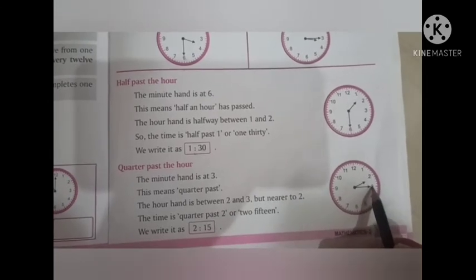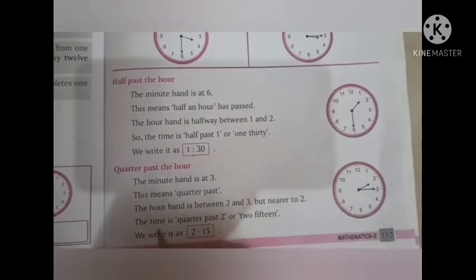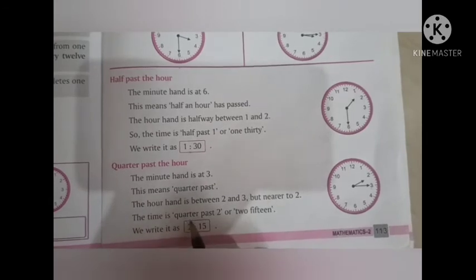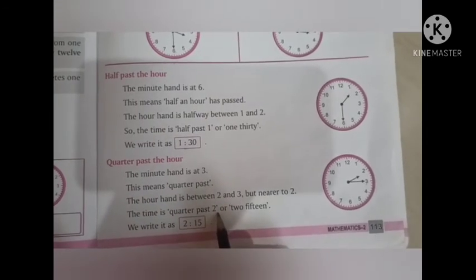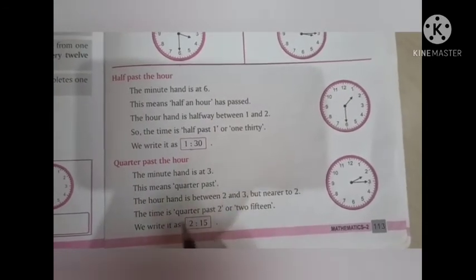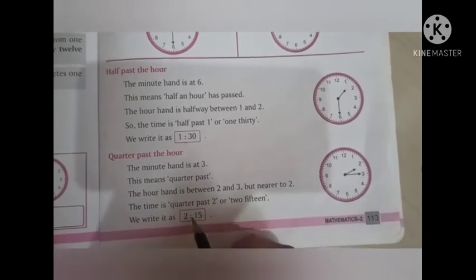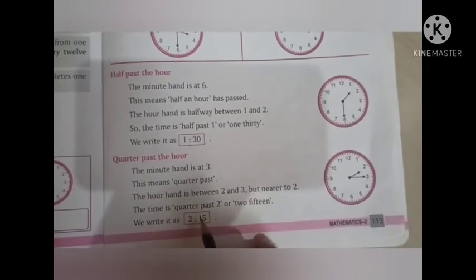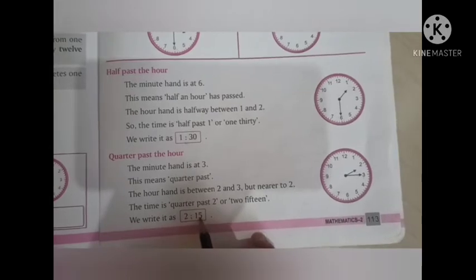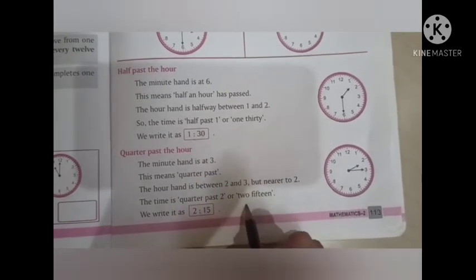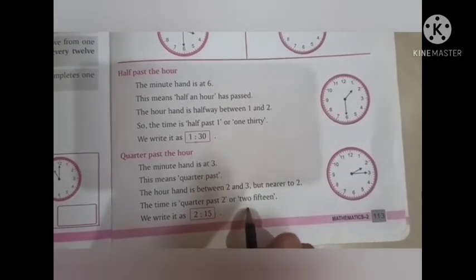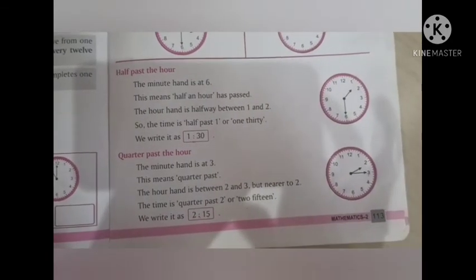This quarter of an hour has passed 2 o'clock. So what do we say? The time is quarter past 2, or we also say 2:15, and we write it as 2, 2 small dots in between, and 15. So it is also called 2:15, or we write quarter past 2.